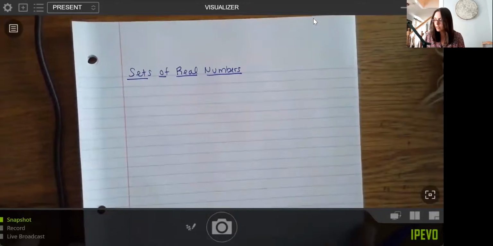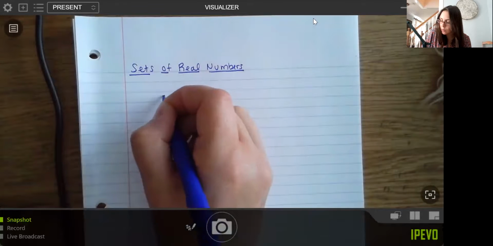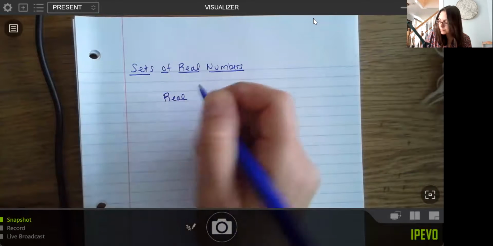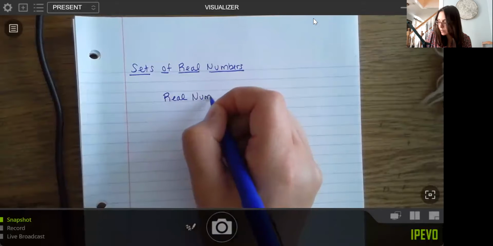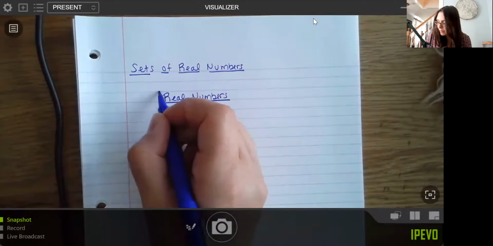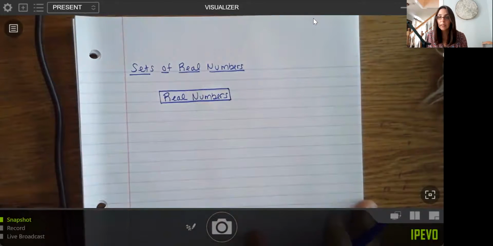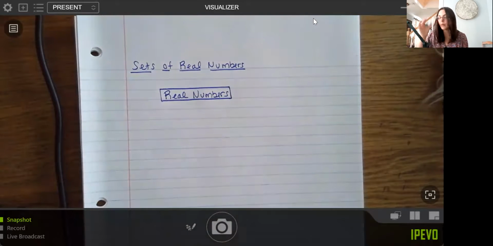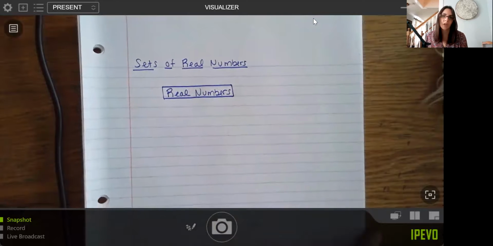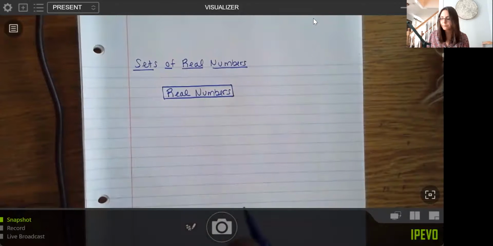So let's start at the top. Let's talk about the real numbers first. And it's just easiest to do, I think, with examples. So your real numbers are basically everything that you probably know. So everything that you've probably learned up until this point, unless you've learned imaginary numbers, of course, those are not included here, but the numbers that you learn as a child. So they're your counting numbers, your integers, your fractions, your decimals, things like that. So your real numbers are really all of those things.